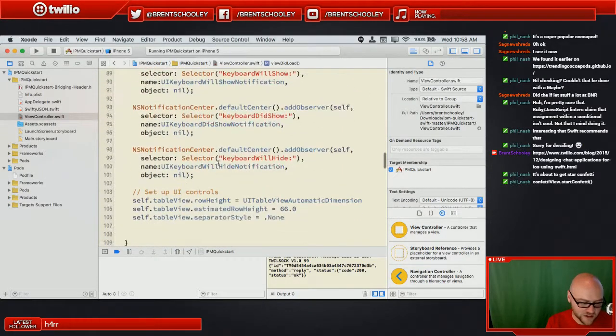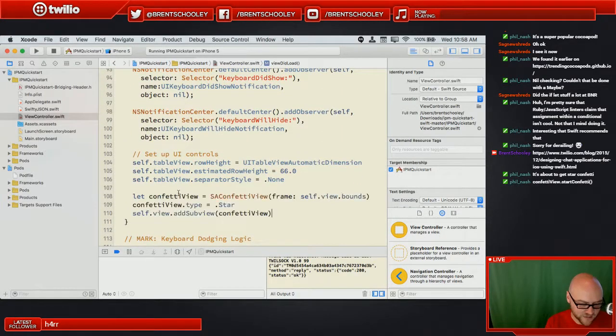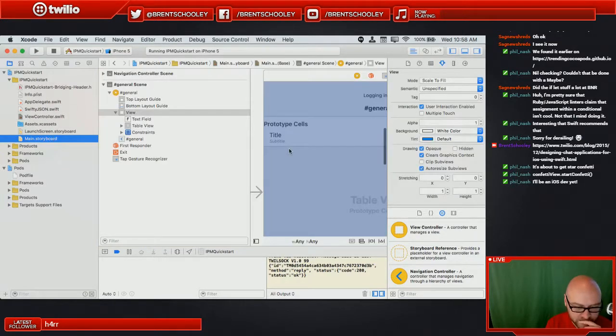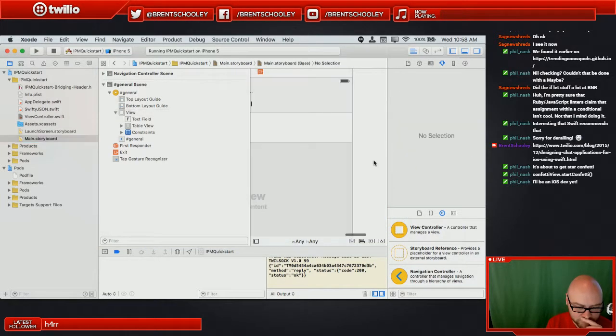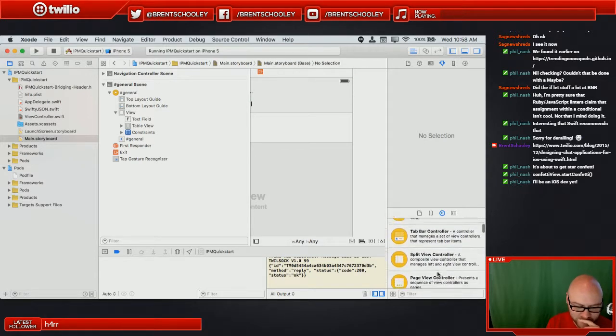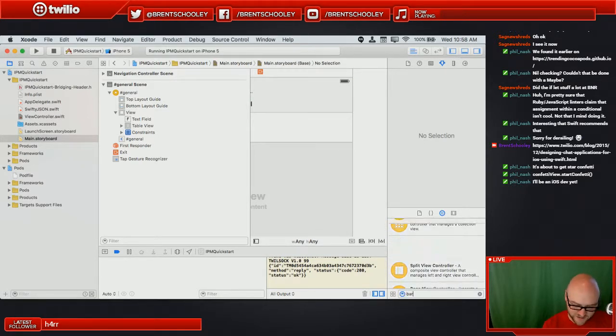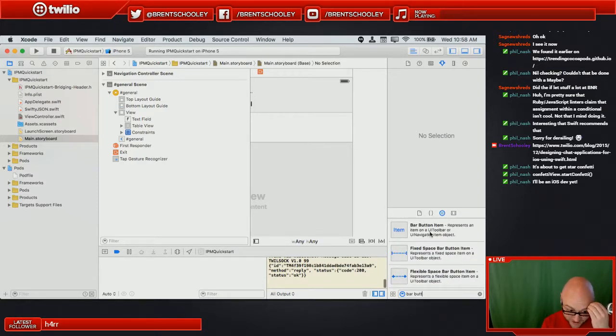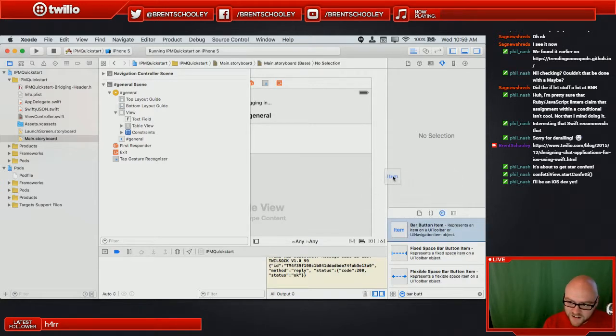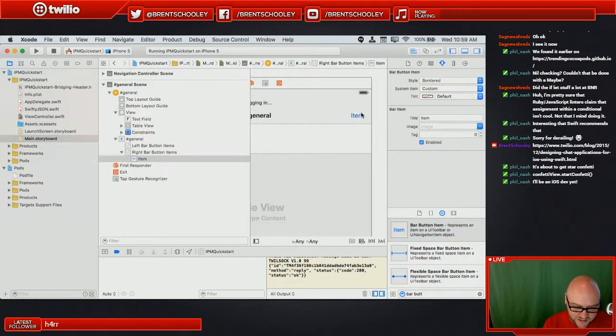Okay, so we'll come down here. We'll add that back in. And I wonder if it might be instructive to not always have confetti running. Let's try this.